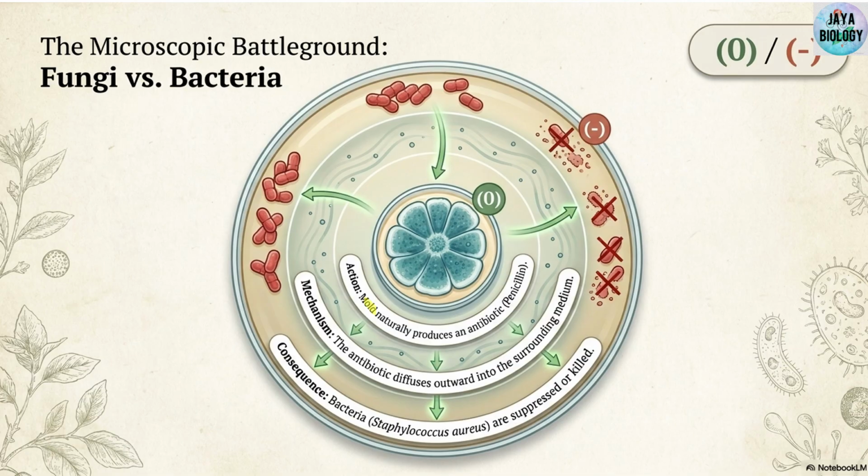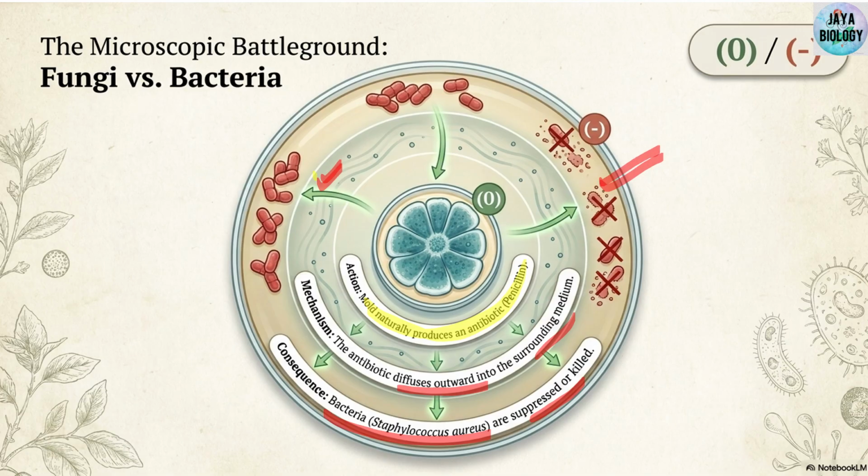You can understand one more diagram. See here, mold is naturally producing an antibiotic, penicillin. Naturally it is producing, and this chemical then diffuses outward into the surrounding medium. So as a result, the bacteria Staphylococcus aureus is not able to survive. It is dying.